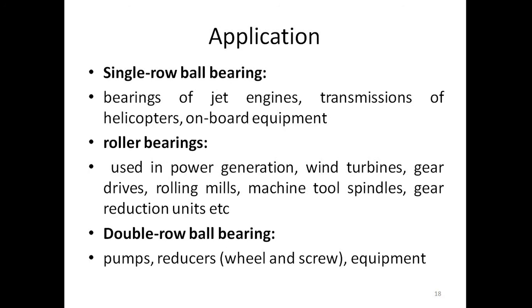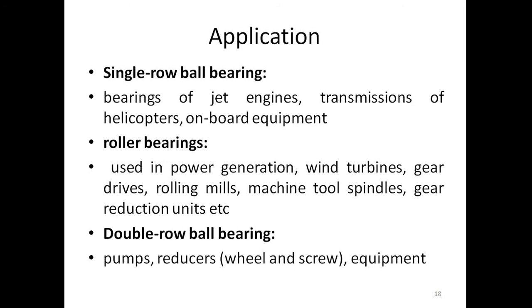In case of machine tool spindles, various operations are carried out with the help of the machine tool spindle like drilling, milling and tapping, then counter boring, etc. So various types of load come on that spindle. To absorb the loads and to support the spindle, taper roller bearing is most famous in case of machine tool spindles. Then double row ball bearing.